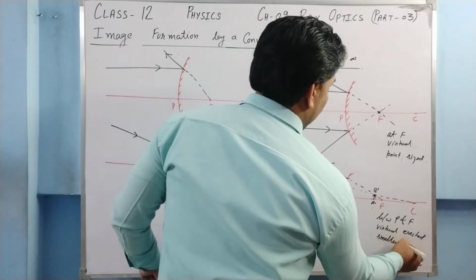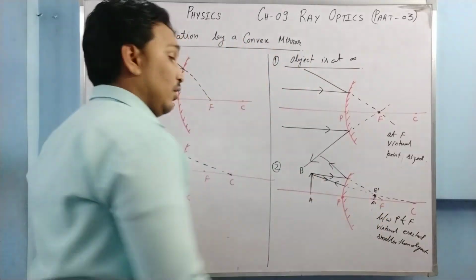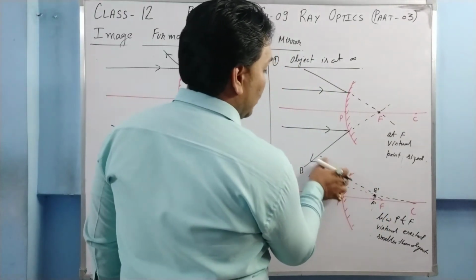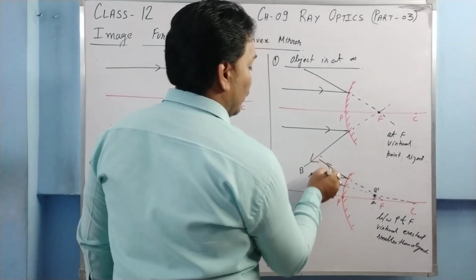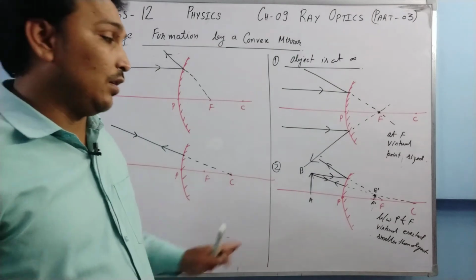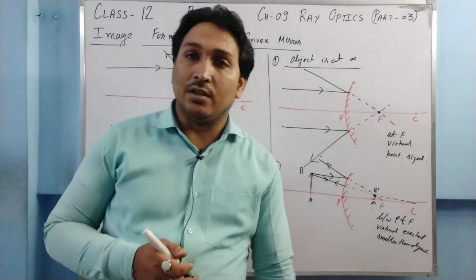So this makes the convex mirror very useful. Okay, why is it so? Because wherever the object is in front of the mirror, one image will be formed, and that too a virtual image, which can be seen in the mirror.